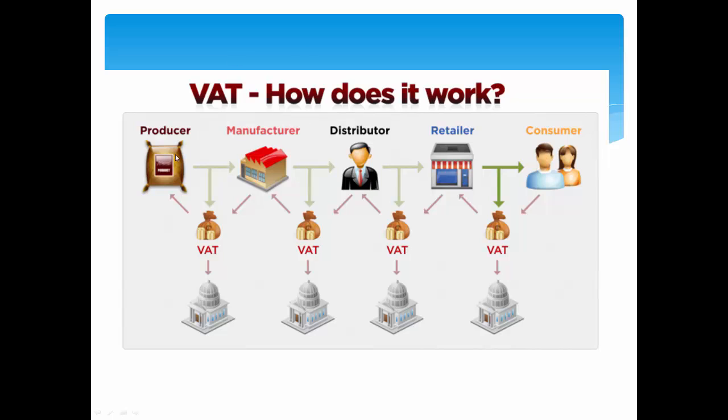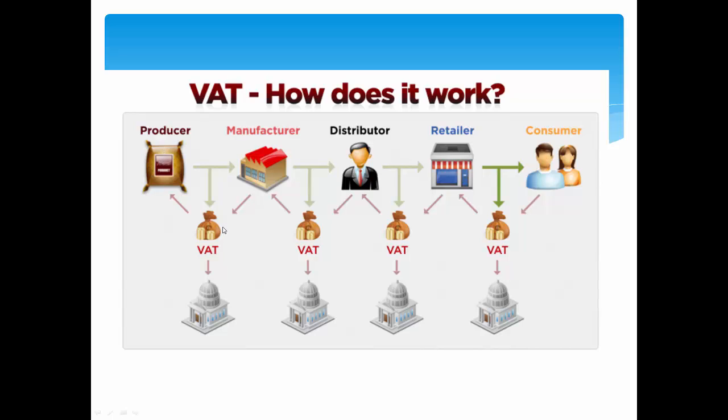But in VAT, how does it work? That producer here, whatever product he is selling to manufacturer, he will also give 15% taxation. Okay. Then manufacturer, for whatever cost he is selling to distributor, he will again take 15% from distributor. And then the taxation which producer has already given, so that will be subtracted from the manufacturer's cost, and then the remaining amount that will be given to the government. So mainly it is like whatever value addition is happening in this particular step, that value addition is taxed. So I will tell you in a very simple way.